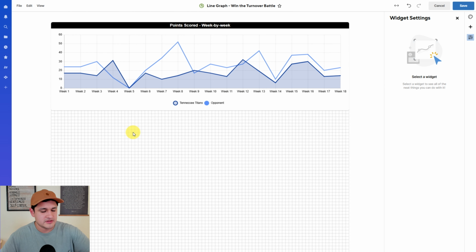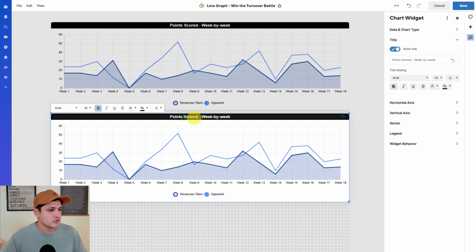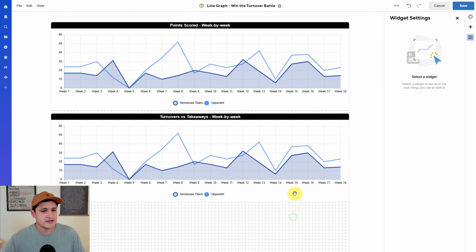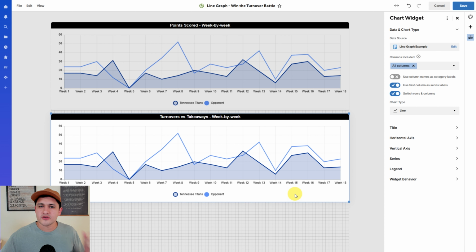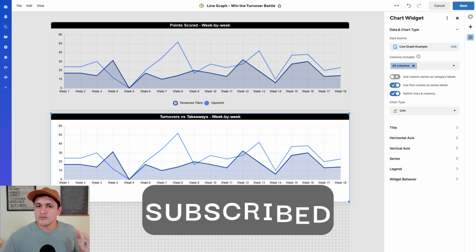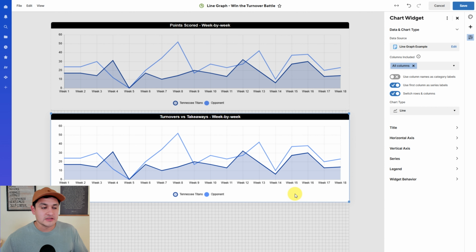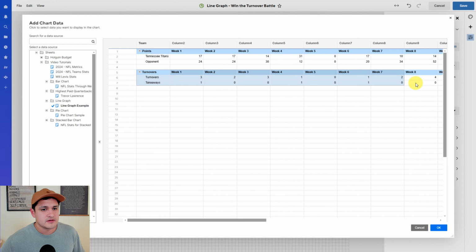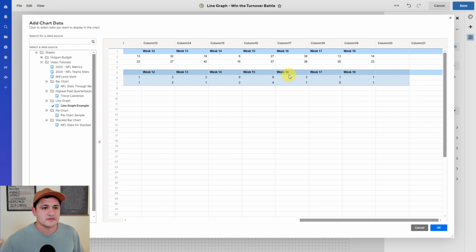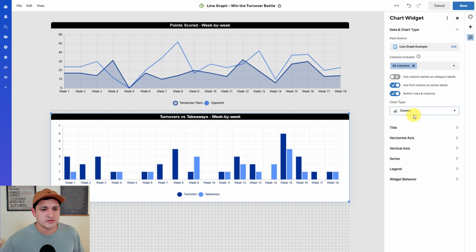So I'm going to go ahead and copy this one, paste it down here. I'm going to rename this one turnovers versus takeaways. And again, my objective here is to answer the question, is the term "win the turnover battle" correct, at least for the 2024 season of the Tennessee Titans? That's the question I'm seeking out to answer here. So I'm going to do a comparison of the two different data sets here. So I'm going to select my turnover data. Okay, it did a couple of changes.